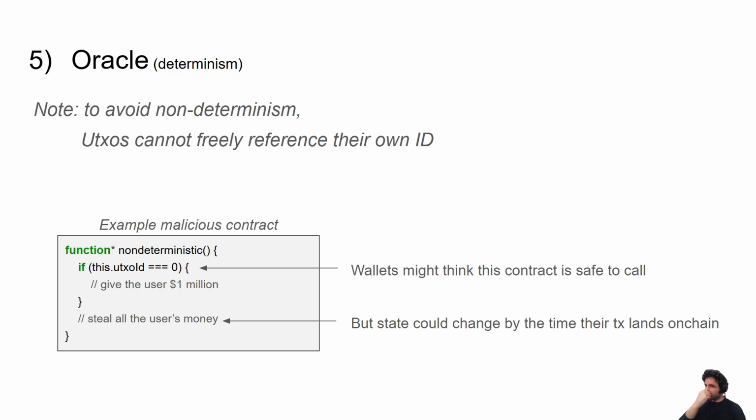The second one is determinism. And we can solve this easily by just having that UTXOs can't reference their own ID. And so in Starstream, we can easily avoid the two issues, which makes implementing oracles super easy in the Starstream model.